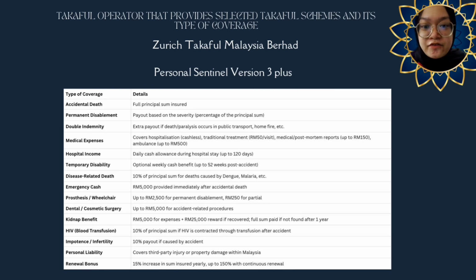Emergency cash, 5,000 provided immediately after accidental death. Prosthesis, up to 2,500 for permanent disablement, 250 for partial. Dental, up to 5,000 for accident-related procedures. Kidnap benefit, 5,000 for expenses, 25,000 reward if recovered. Full sum paid if not found after 1 year.